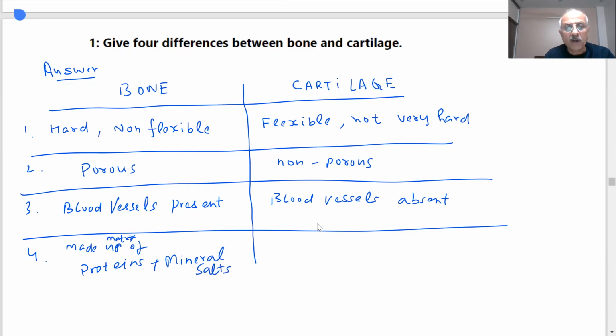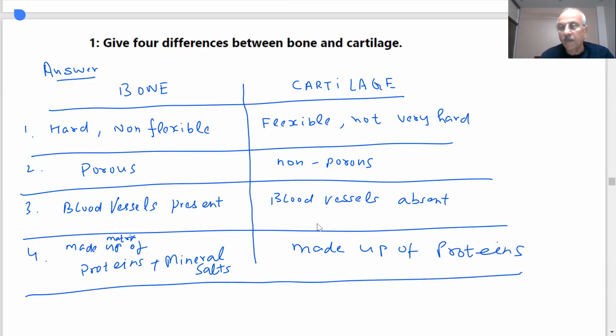You already know calcium is a lot in bone, while cartilage matrix is made up of proteins. You can note this down, students.